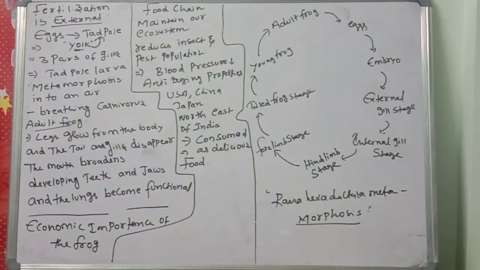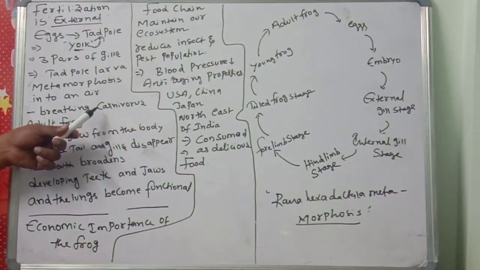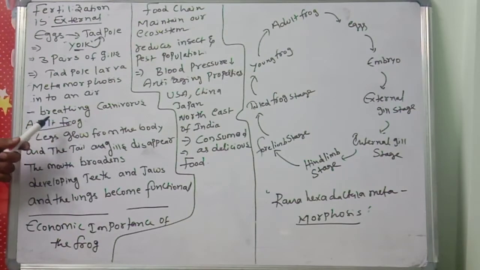Okay, children, what did we discuss? Fertilization is external in the frog. Eggs will be converted to tadpole larva. By the help of yolk, they will feed. There are 3 pairs of gills. The tadpole larva shows metamorphosis. What is metamorphosis? Developmental changes. Metamorphosis into an air-breathing carnivorous adult. The frogs are carnivorous; they will eat insects.